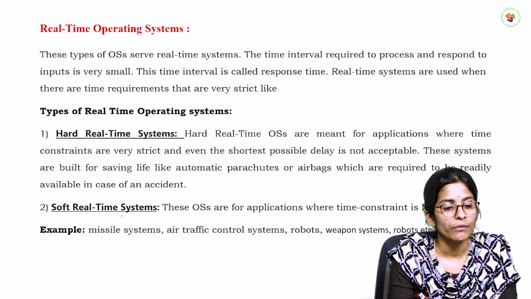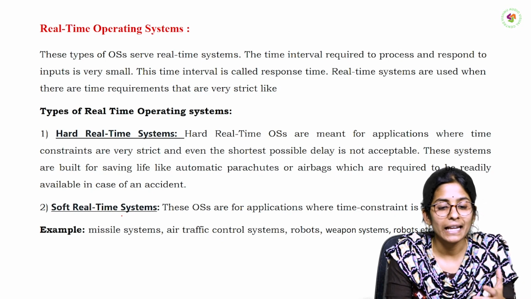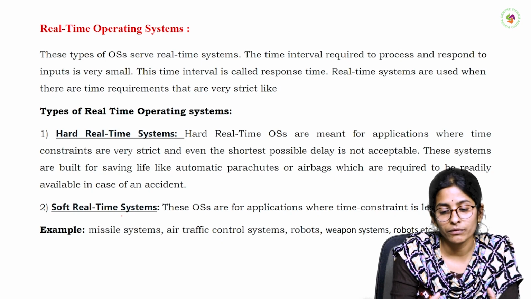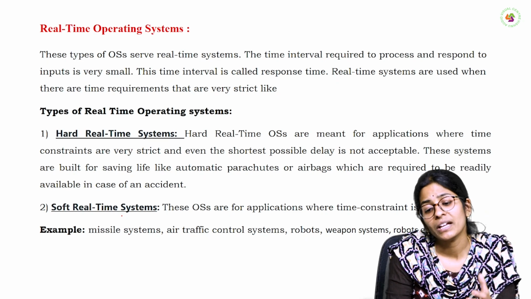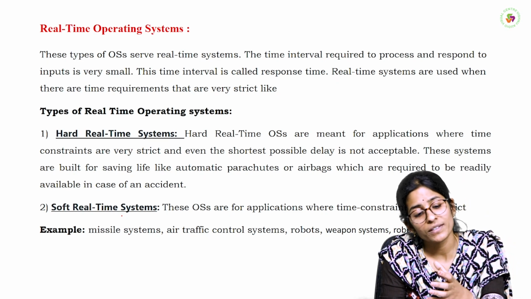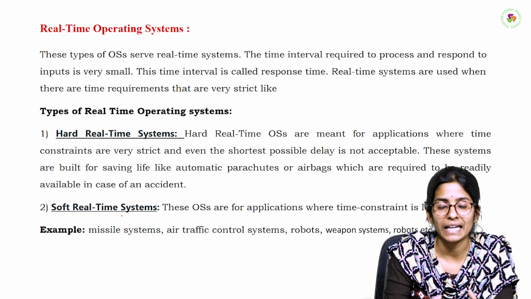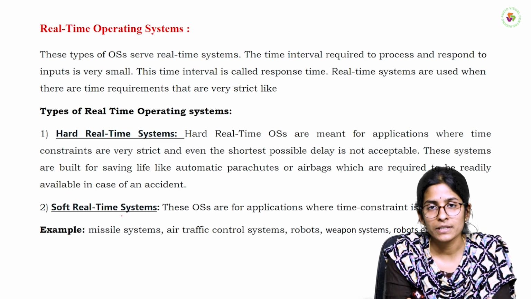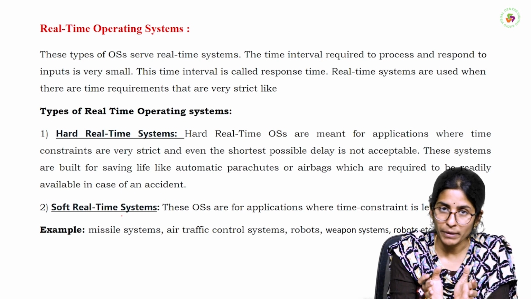And finally, we have the real-time operating system. In this real-time operating system, actually the structure is not properly noted, because in this type of operating system, the time interval required to process and respond to the input is very small. Means here the time interval between the user and the operating system plays the main role.